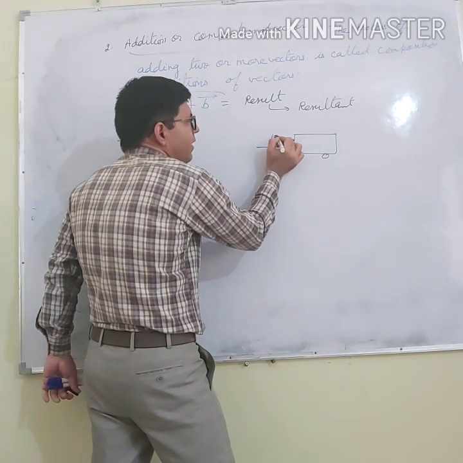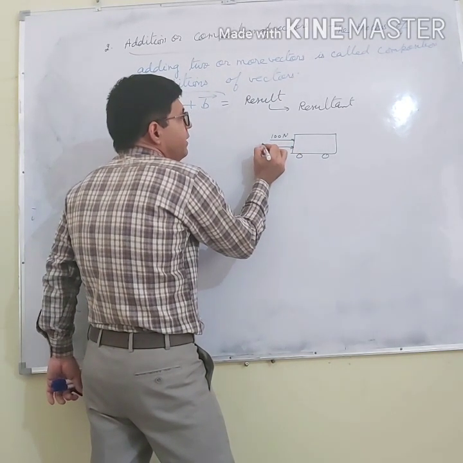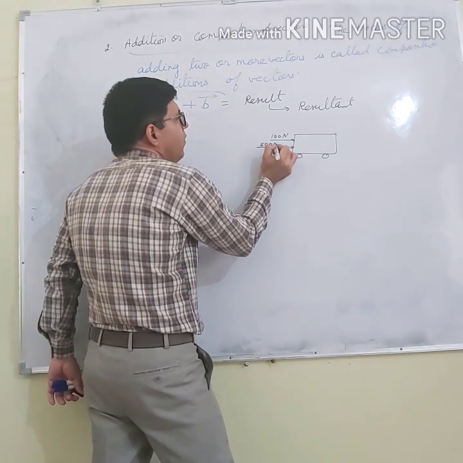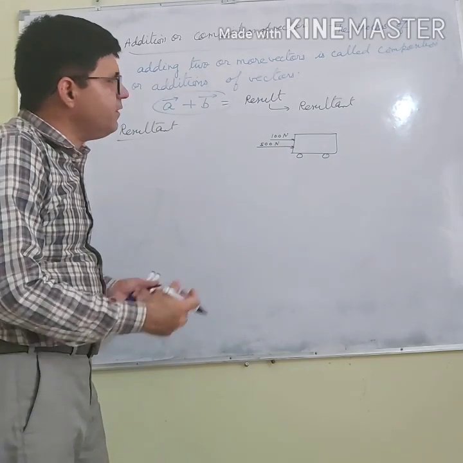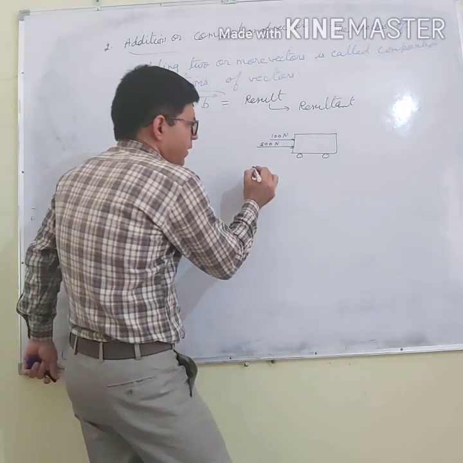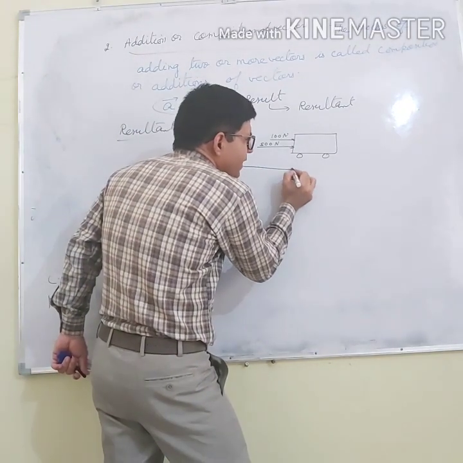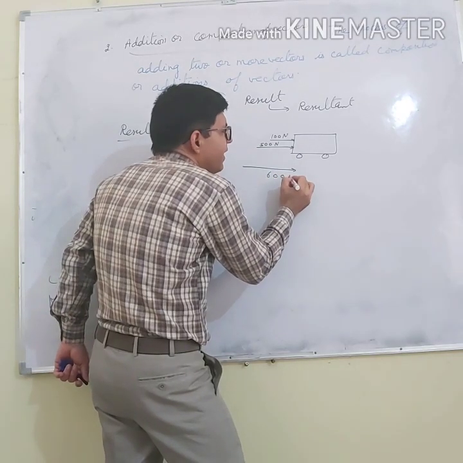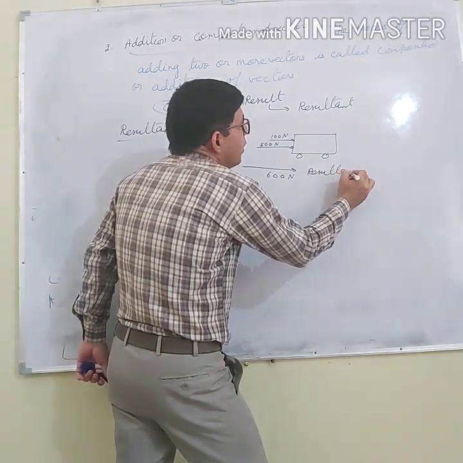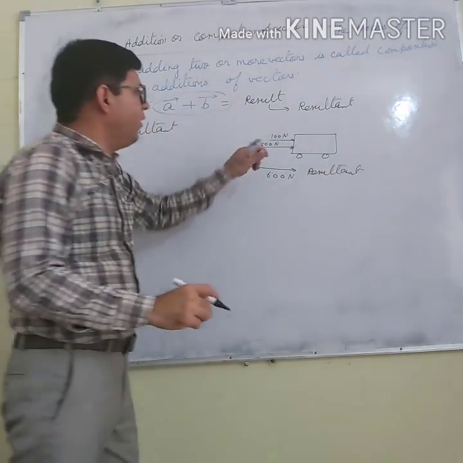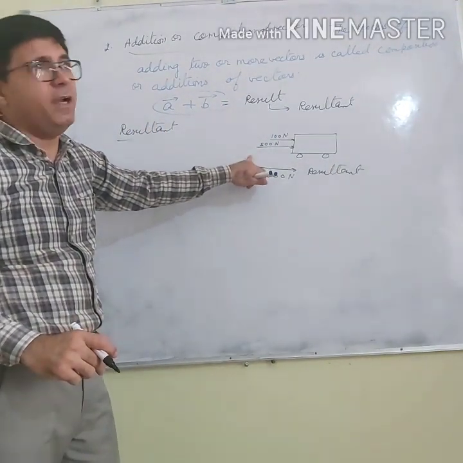One is pushing with a force of 100 Newton, another with a force of 500 Newton. So what is the total force here? The total force is 600 Newton. Then this 600 Newton is called the resultant of 100 Newton and 500 Newton.